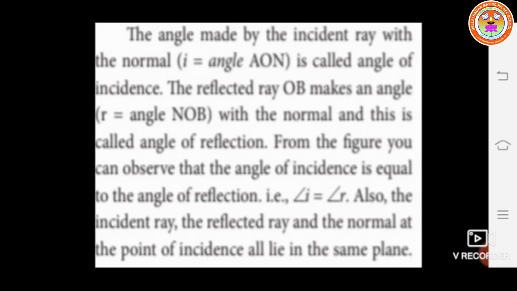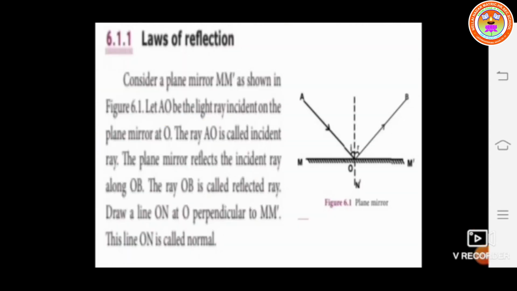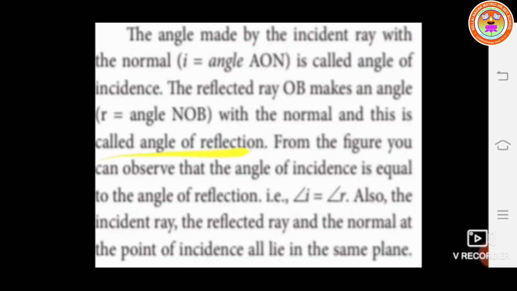Similarly, the reflected ray OB makes an angle with the normal, denoted by the letter R, which is equal to angle NOB. That is called the angle of reflection. From the figure, you can observe that the angle of incidence is equal to the angle of reflection. That is, angle I is equal to angle R.